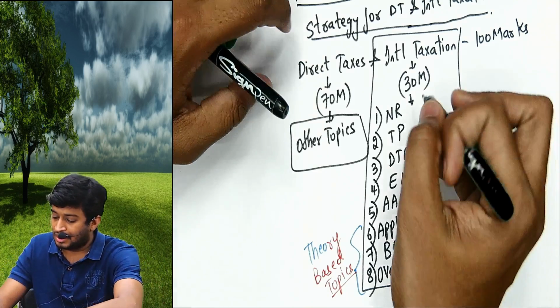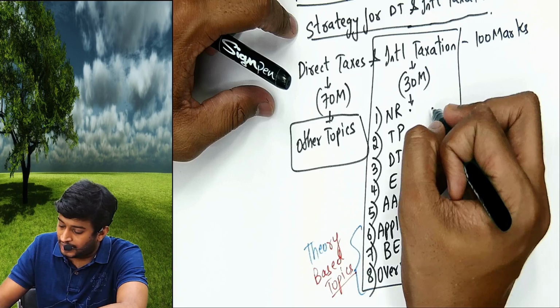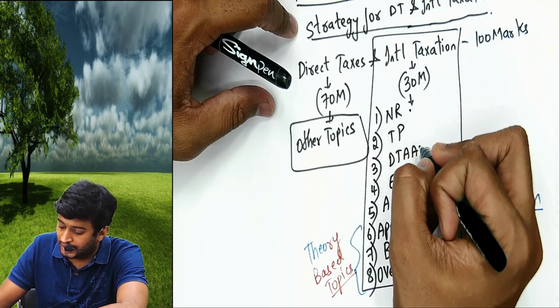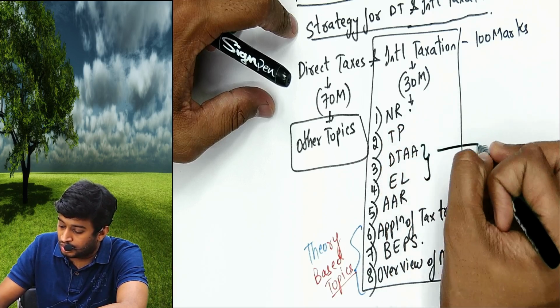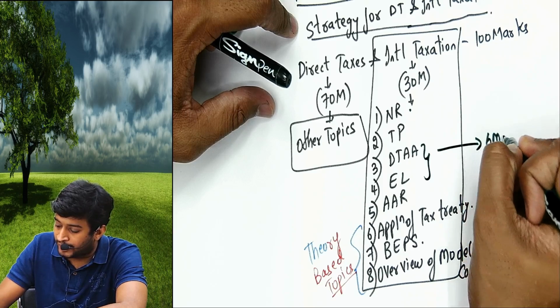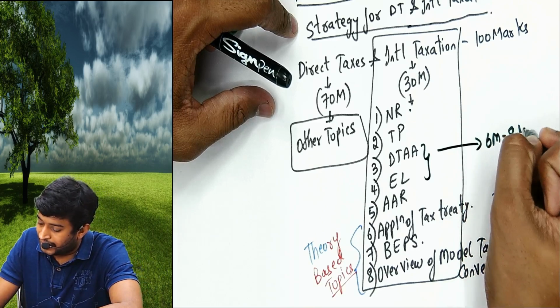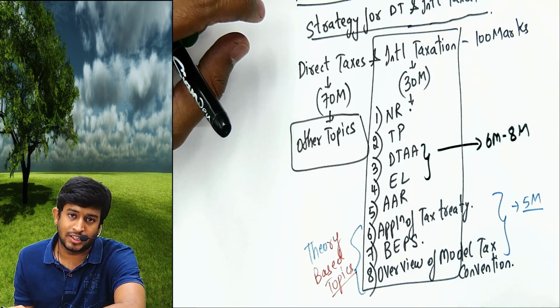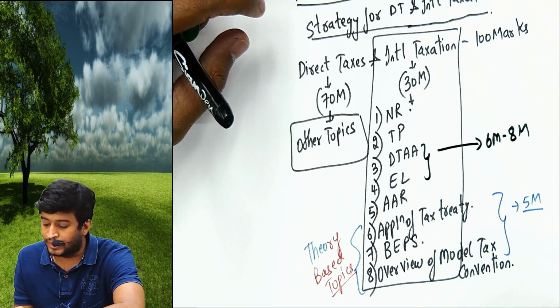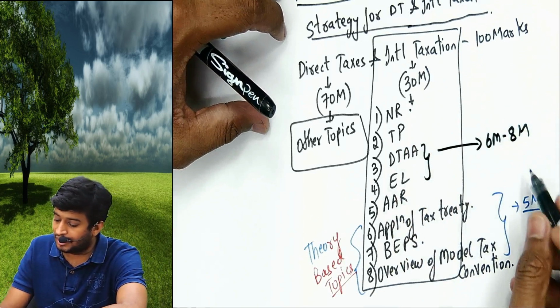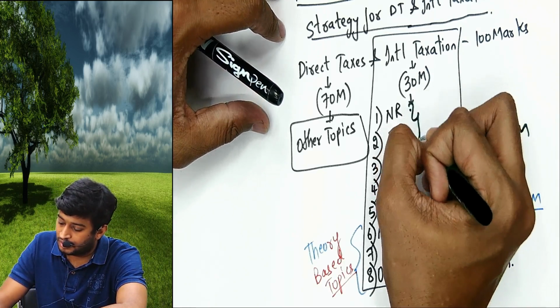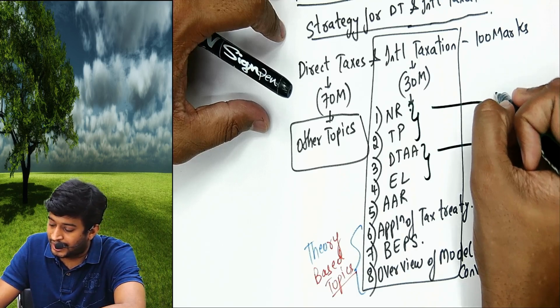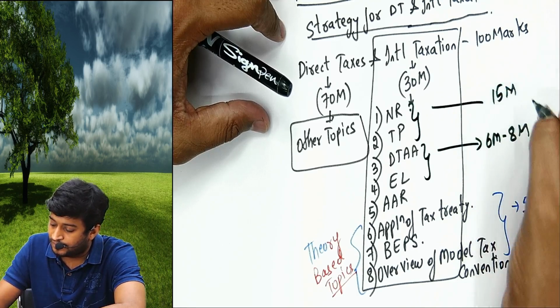Next, from here to here, these 2 will definitely carry 6 to 8 marks in the exam. That is double taxation avoidance agreement and equalization levy, definitely 6 to 8 marks. These 2 will carry 15 marks.